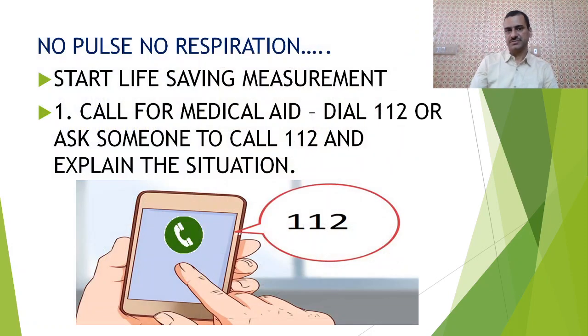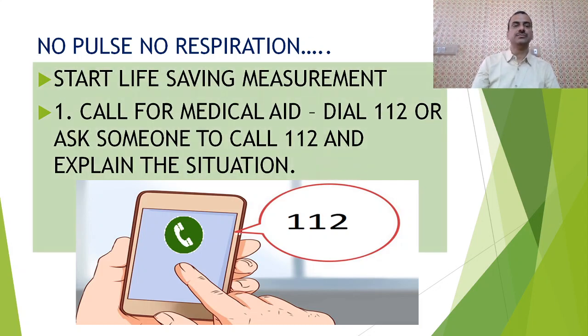After checking the pulse, if there is no pulse and no respiration, then we start the life-saving measure, that is BLS. We call for medical aid, dial 112. This is the universal number in India. We will dial, or we ask a bystander to call 112 and explain the situation so that the response time is reduced. Then we will proceed to the next step.